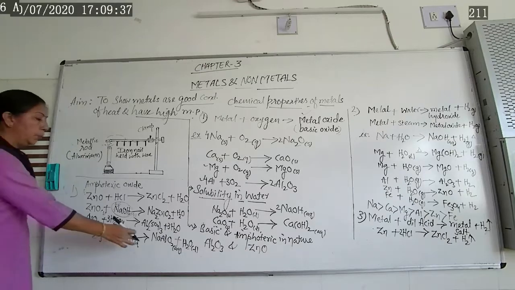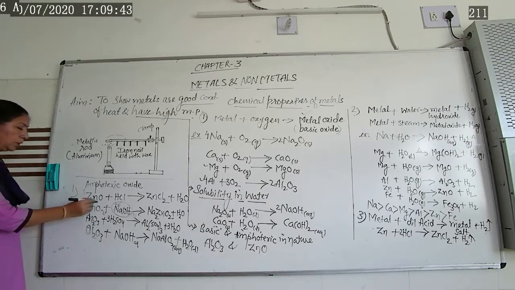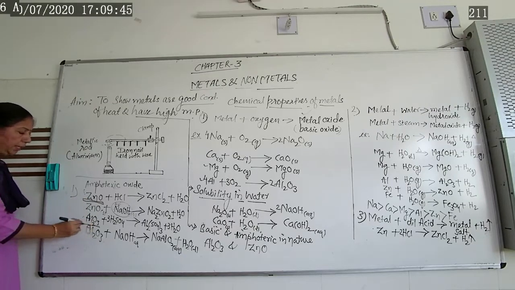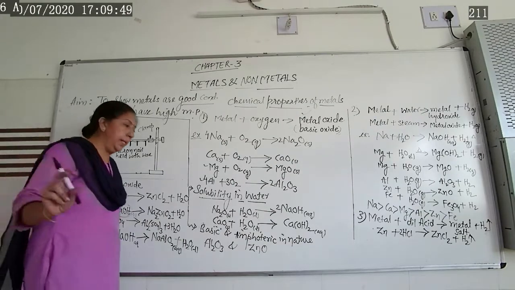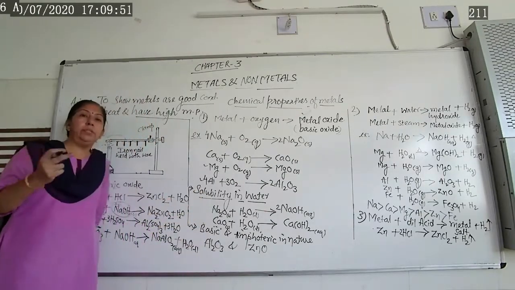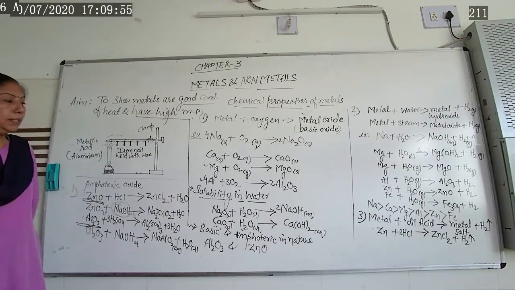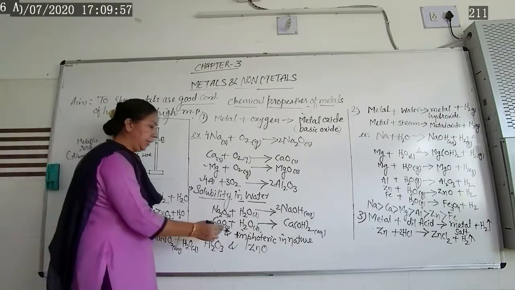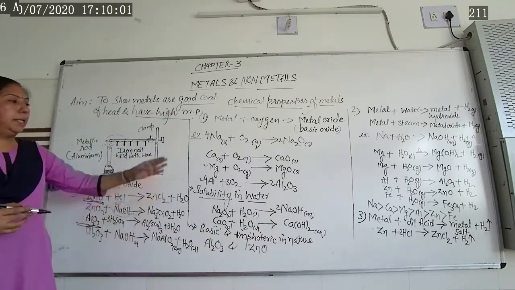It gives you sodium aluminate and water gets split from it. That means these two oxides, zinc oxide and aluminum oxide, react with the acid as well as base together. That's why they are known as amphoteric in nature. Okay, remaining all the metal oxides are what?